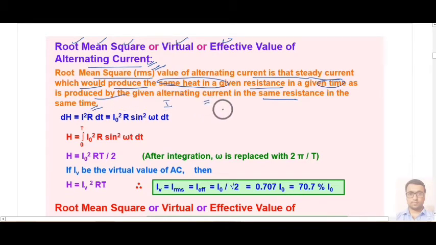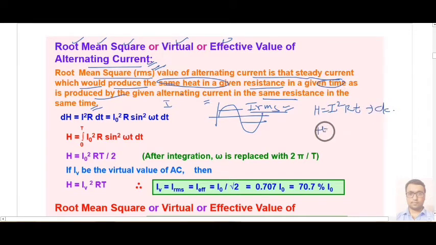It means to say you have to consider one RMS value. It would produce the same amount of heat as your DC current produces. Okay, this heat is I squared R t in case of DC power. In case of AC power, this heat can be calculated by I RMS squared R t. So I RMS is equivalent to this DC current.